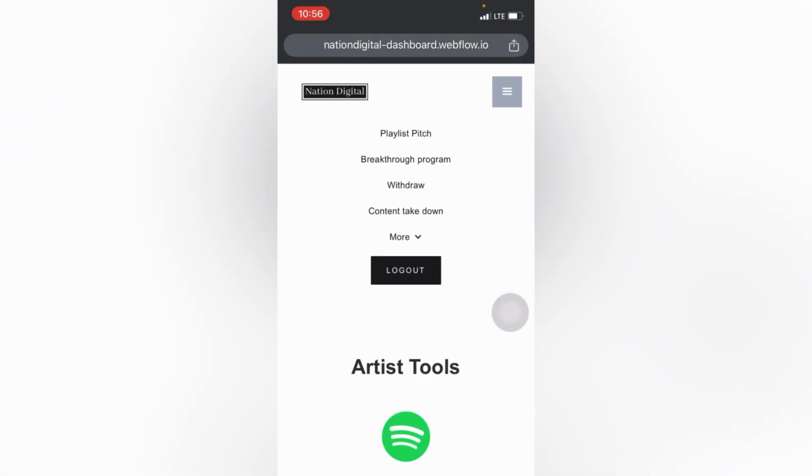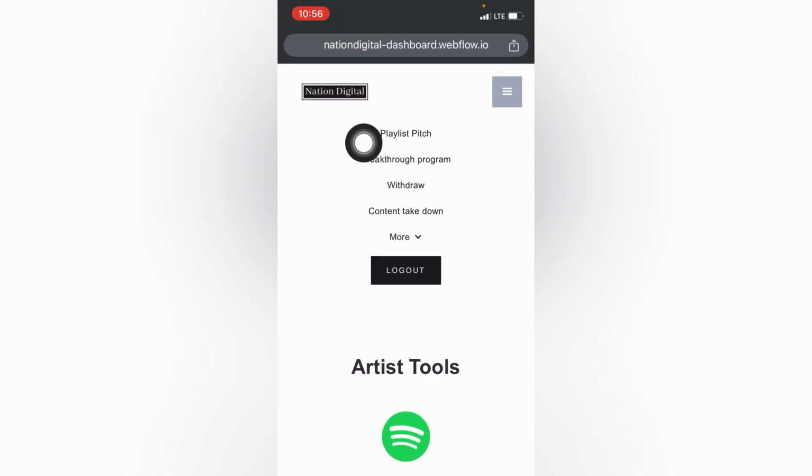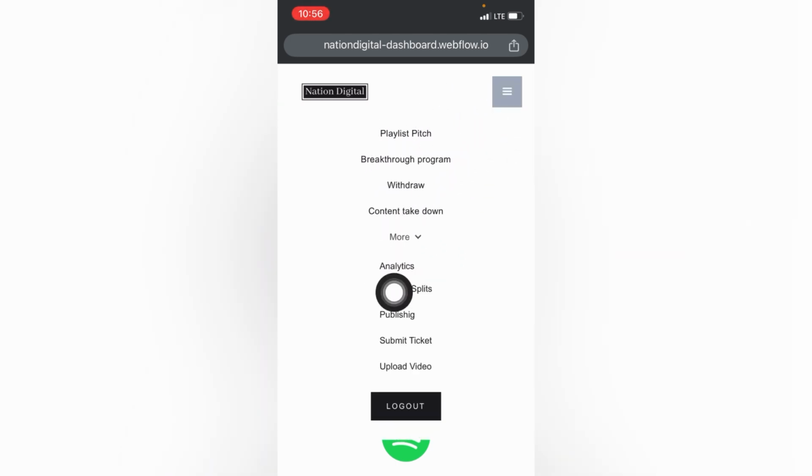Once you click on the menu, you can see right here that these are all the features you're going to be getting with Nation Digital Distribution. You can pitch your music to their playlist. You can also withdraw your earnings. Basically, you can see your analytics.